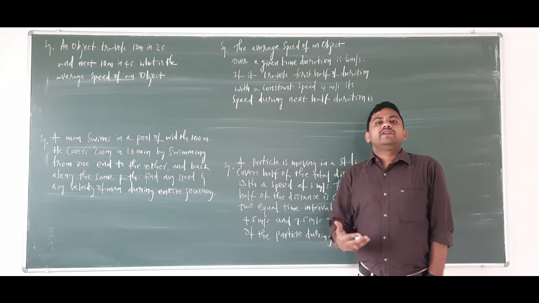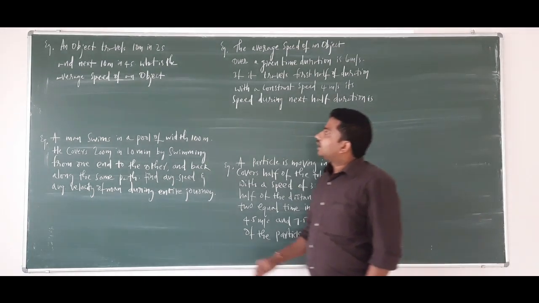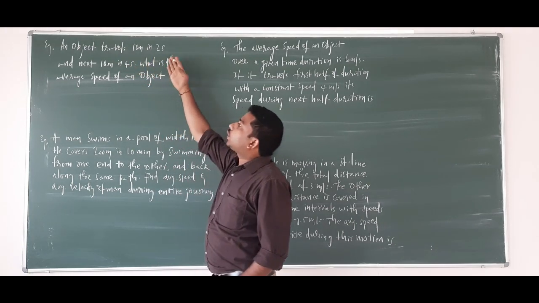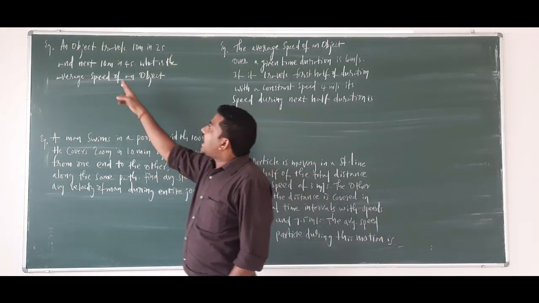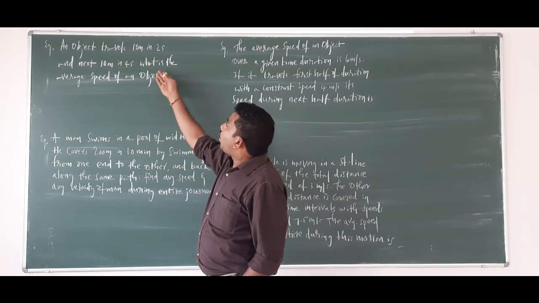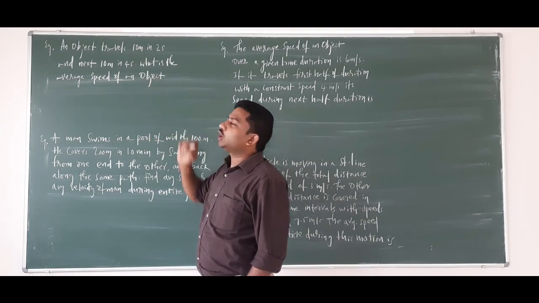Let us start solving the numericals. An object travels 10 meters in 20 seconds and the next 10 meters in 4 seconds. What is the average speed of the object?